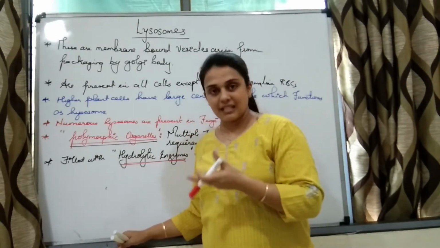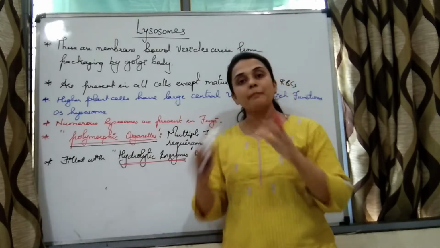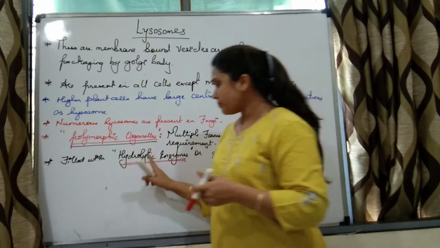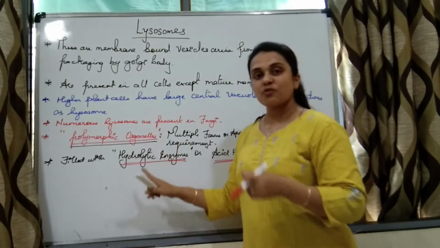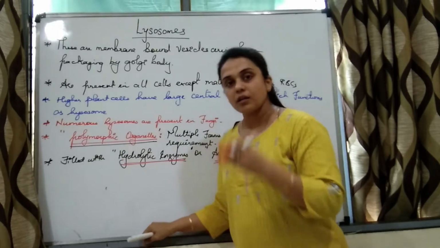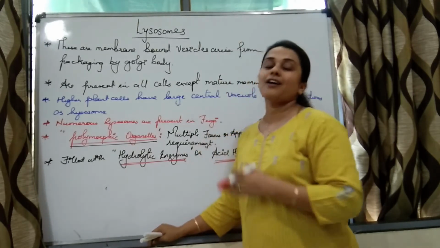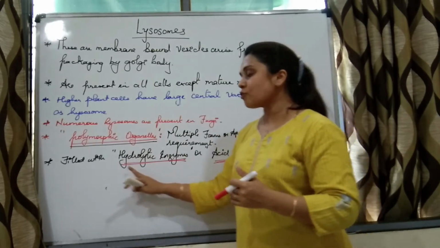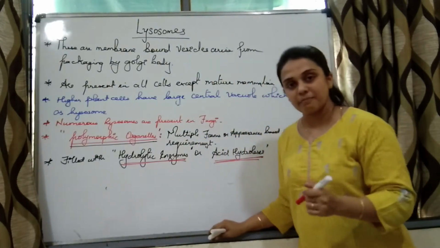Enzymes are biological catalysts whose function is to either break down or make up something. The word hydro means water. So the enzymes which require water for their biological catalytic activities are called hydrolytic enzymes. Lysosomes are filled with such hydrolytic enzymes.